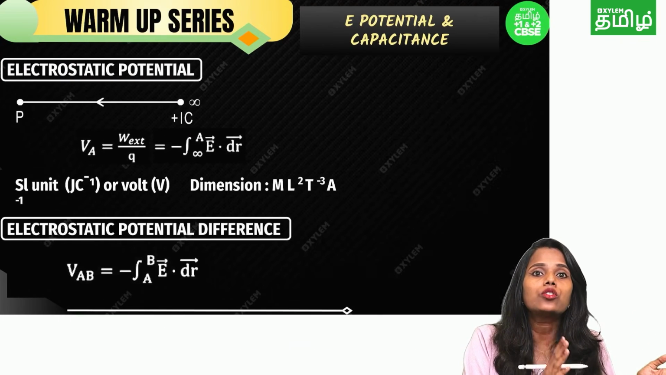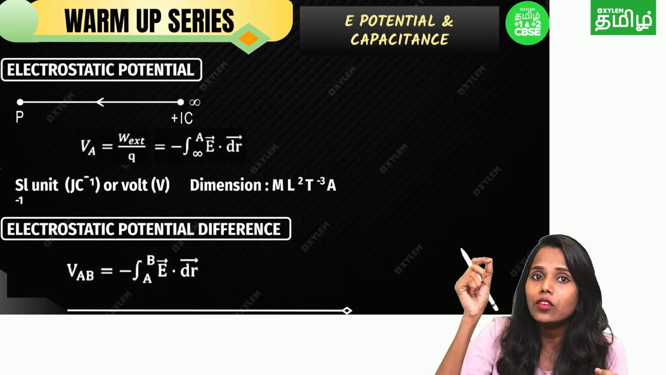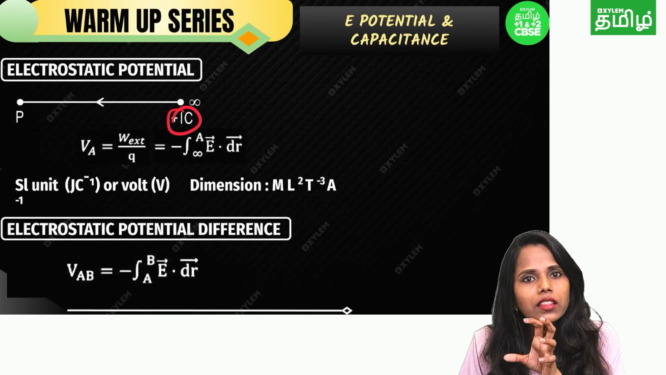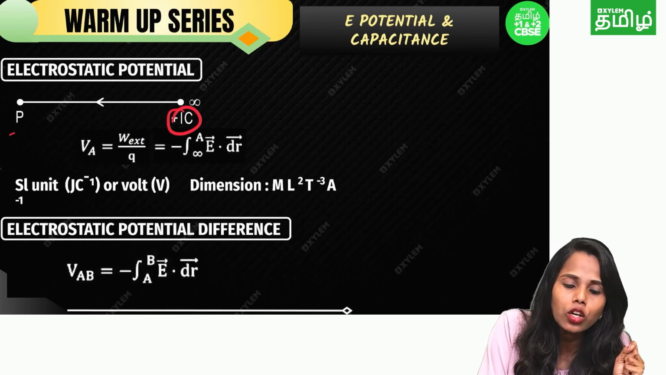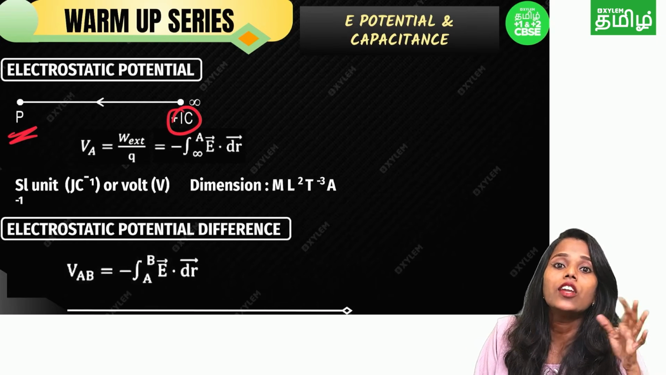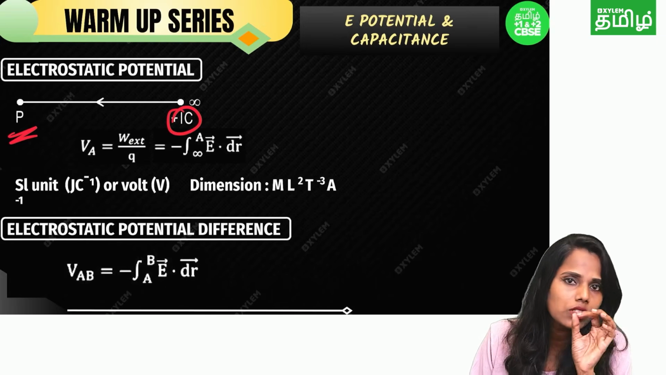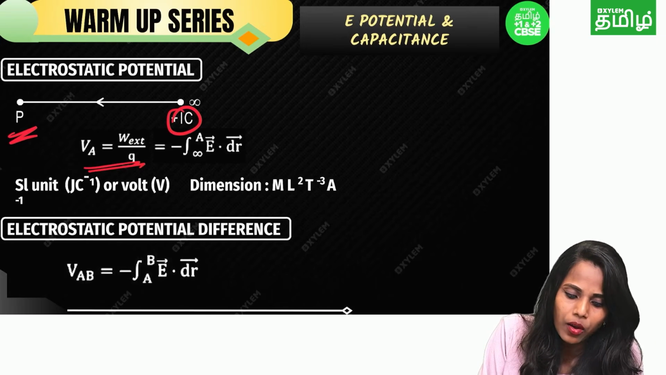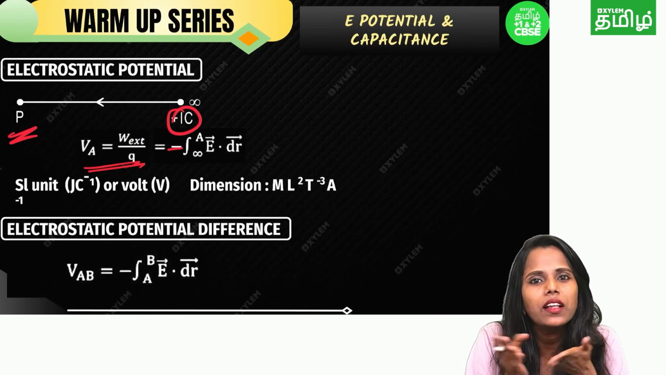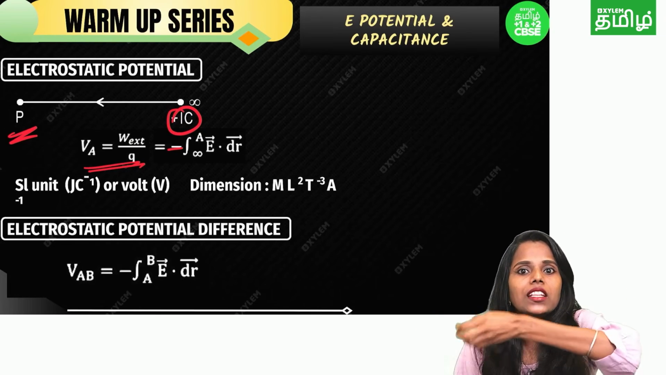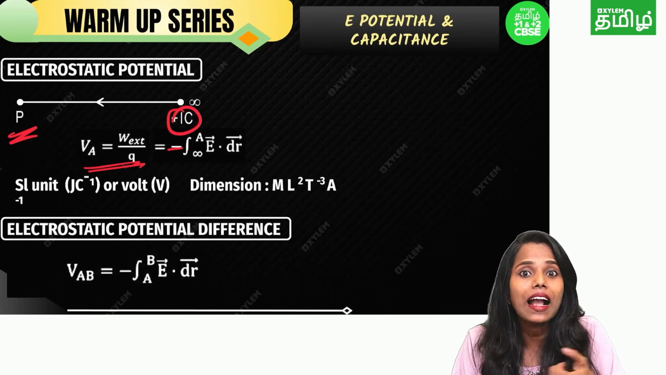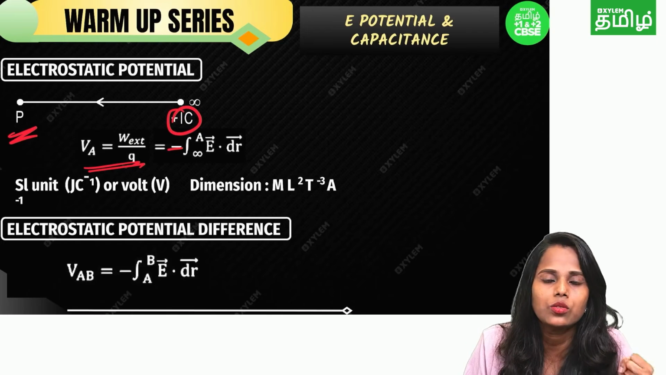Next one, electrostatic potential. As I told you, at infinity we have a unit positive charge. We bring the charge from infinity to the particular point. In order to do that, we are doing external work on the unit positive charge. This is called electrostatic potential. Why is it minus? Because like charges always repel, so we are bringing the charge against the electrostatic force. That is why there is a minus.